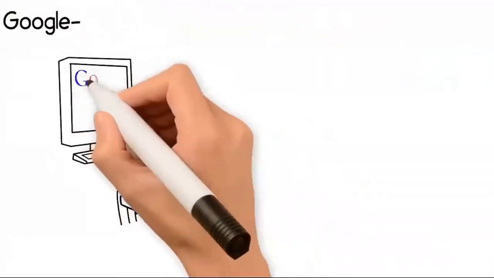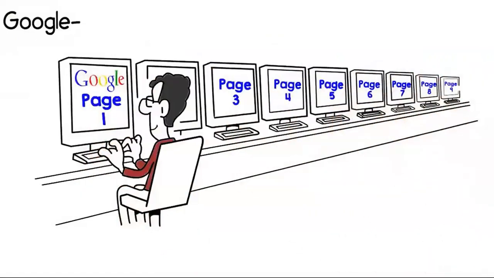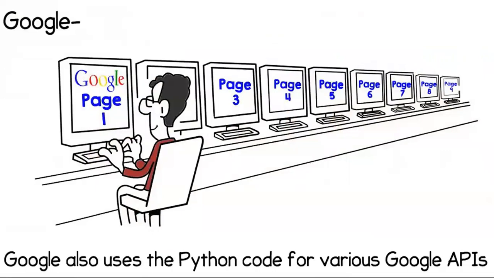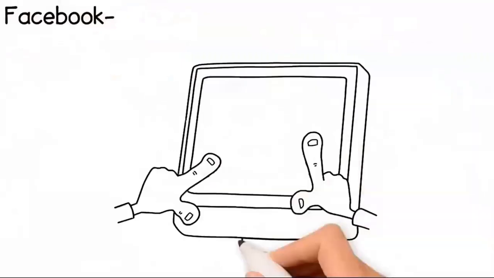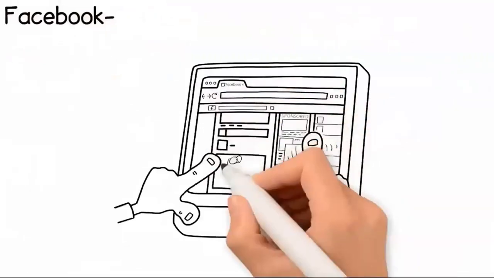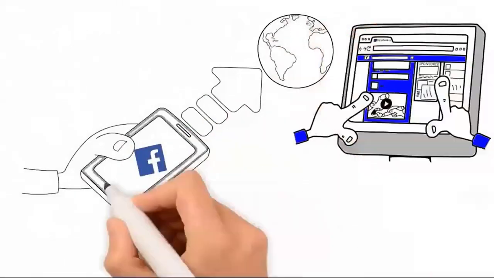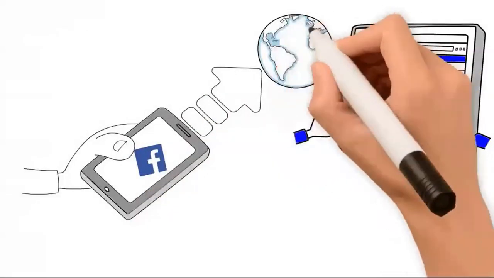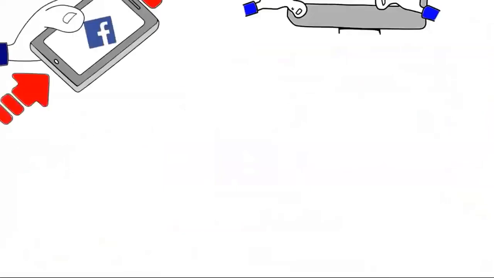Google uses the Python programming language for various system building tools, system administration tools, and various code evaluation tools. Google also uses Python for various Google APIs. Facebook uses a number of programming languages, of which Python accounts for 21% of Facebook infrastructure's code base. Since Facebook is a giant social media platform, Python provides Facebook with thousands of libraries and millions of lines of code.